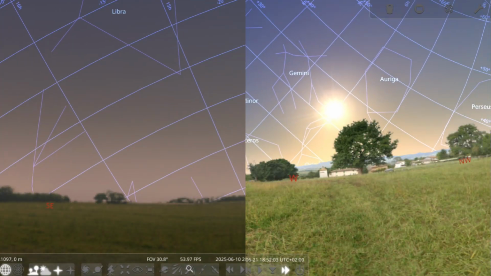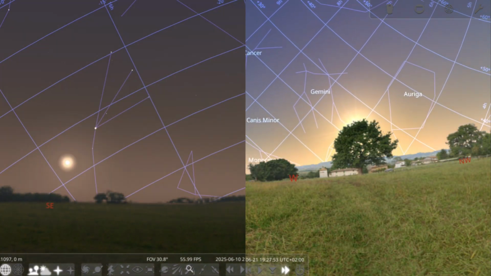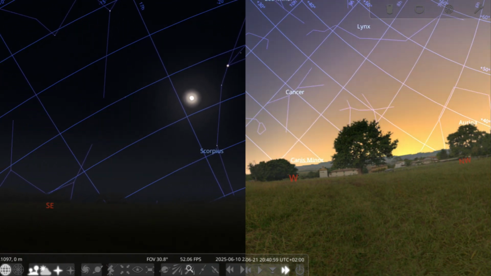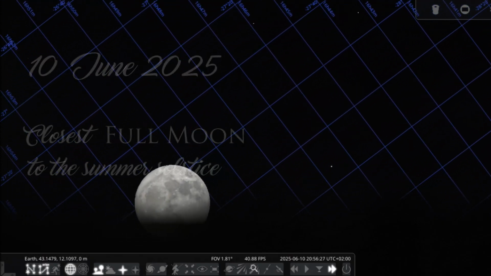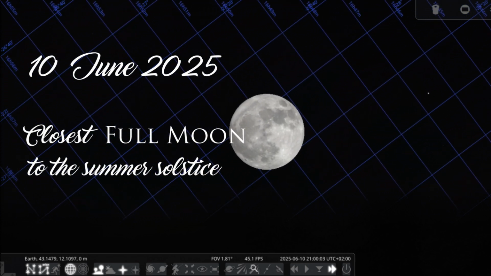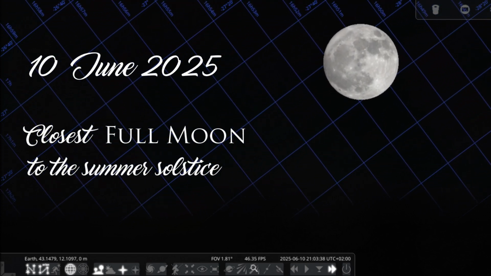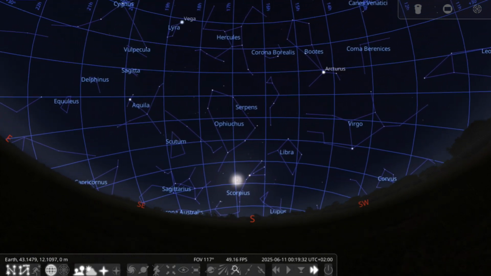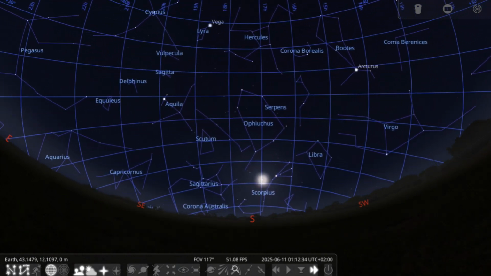To the contrary, around the summer solstice, the sun sets at the north of west, and the full moon rises at the south of east, closest to the major southern lunar standstill. The full moon closest to the summer solstice culminates lower in the sky and remains visible for the shortest amount of time.